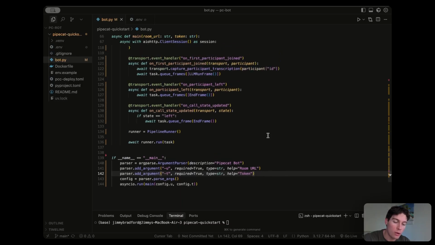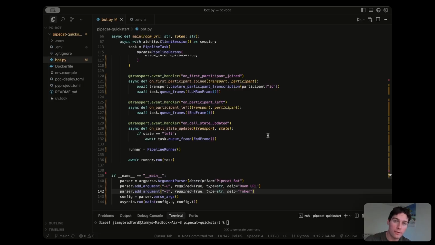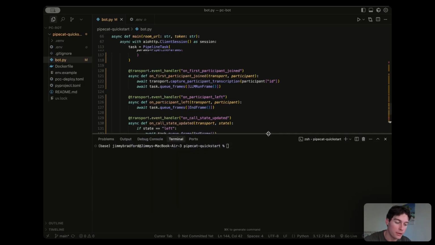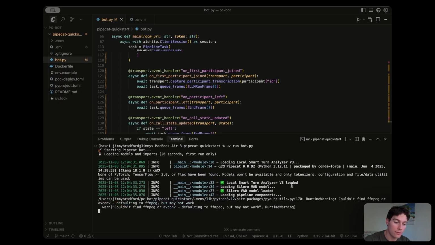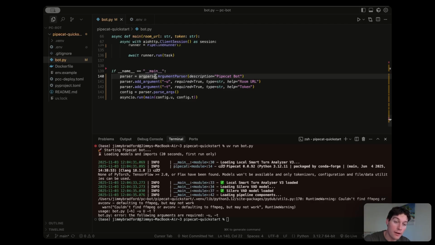So what happens if we try to run this file directly like we did with the quick start? I'm going to try that right now. So bringing up the terminal, we can run the same command that we've been running, uv run bot.py, and let's watch what happens. So it's loading the imports and everything looks fine so far. We get this error, but this is exactly what we want. This is not a bug. This is our new code working perfectly. It's argparse telling us, hey, error, the following are required, -u and -t.